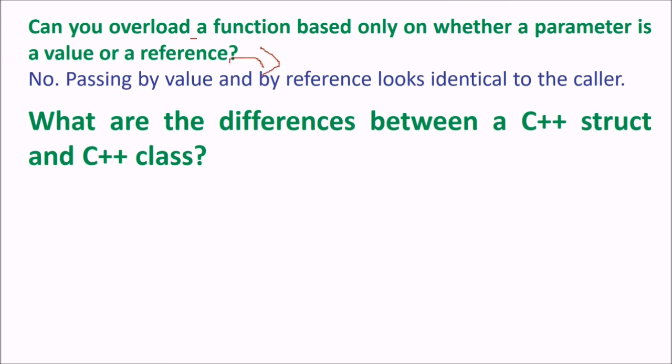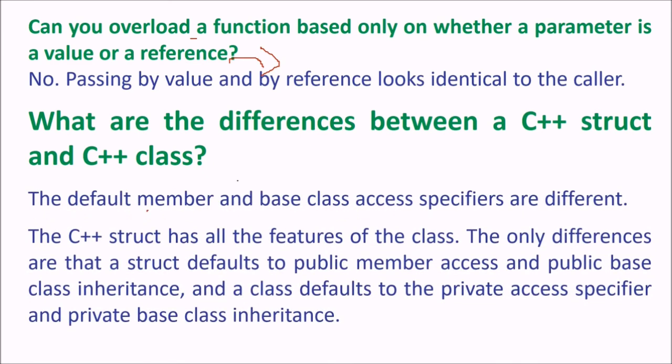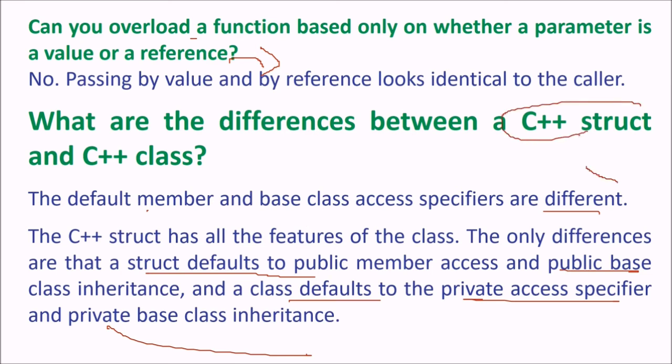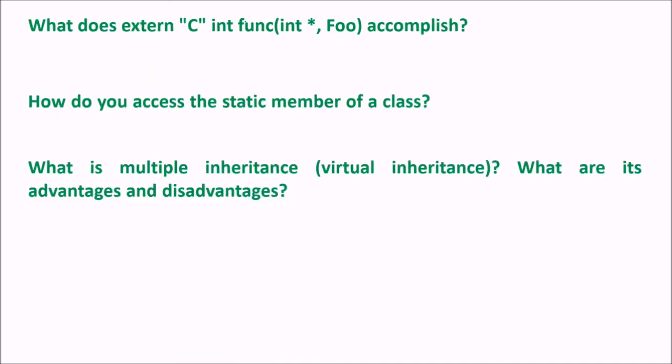What are the differences between a C++ struct and a C++ class? First, the default member and base class access specifiers are different in both of them. The C++ struct has all the features of the class. The only difference is that struct defaults to public member access and public base class inheritance, and the class defaults to the private access specifier and private base class inheritance. This is a C++ structure. We are not talking about a structure which is in C.